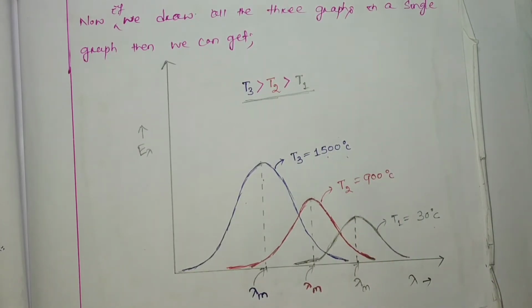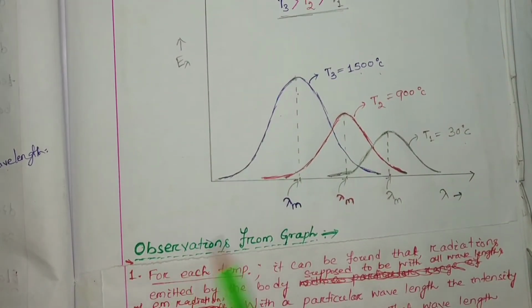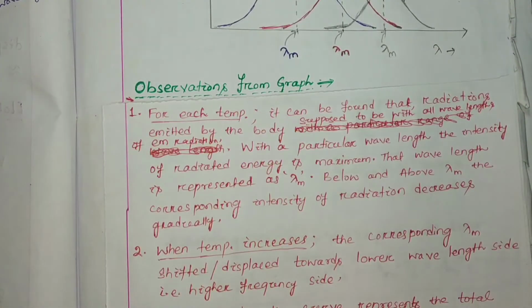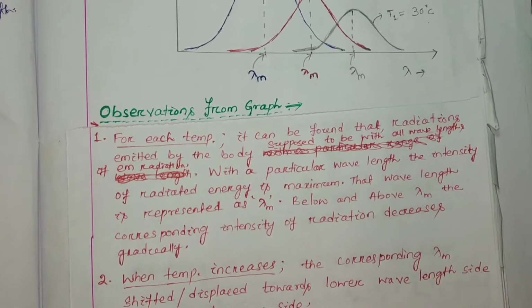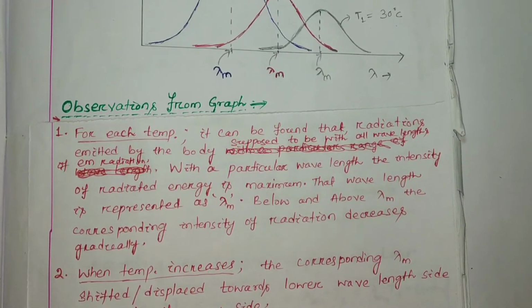Okay, so some important observations from this graph. I have written a few points here; just watch and also write them in your notes. What are the important observations?